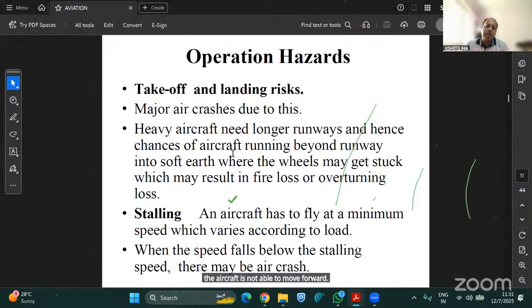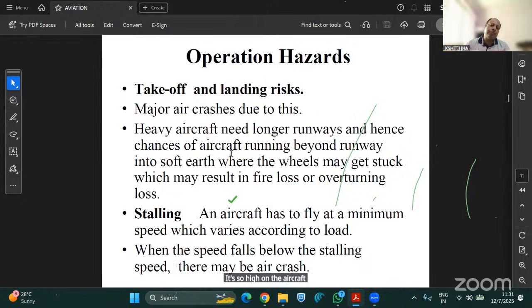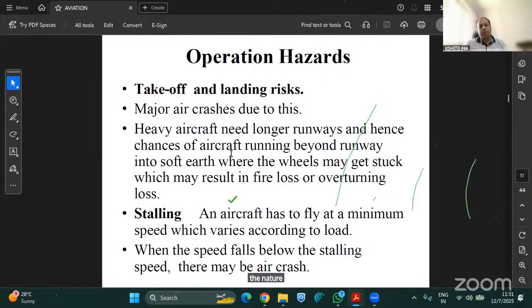Or if the downward force of the air on the aircraft is so high that it makes the aircraft crash on the land, although the lift is being provided by the wings, still nature's call is there, like the downward winds of the storm.